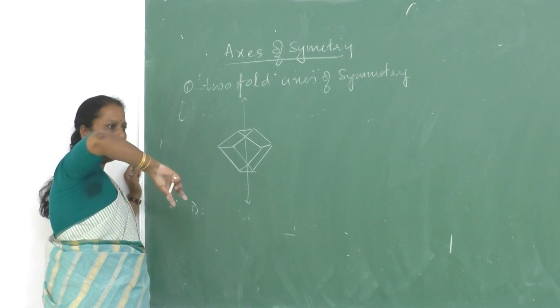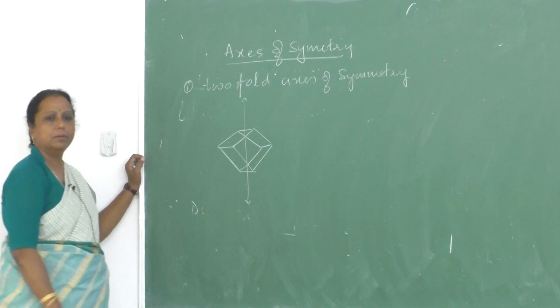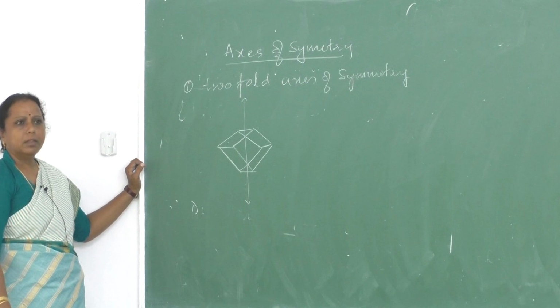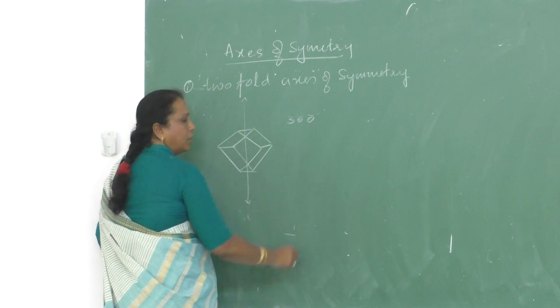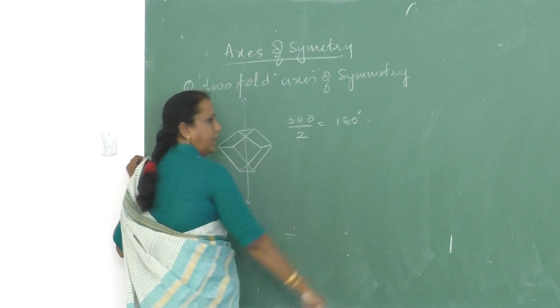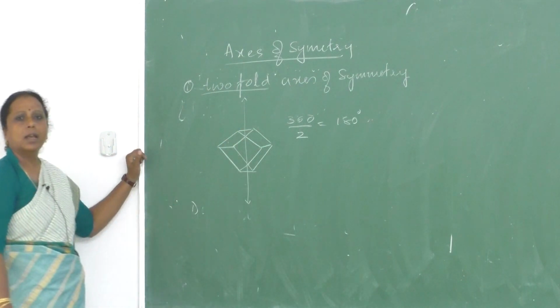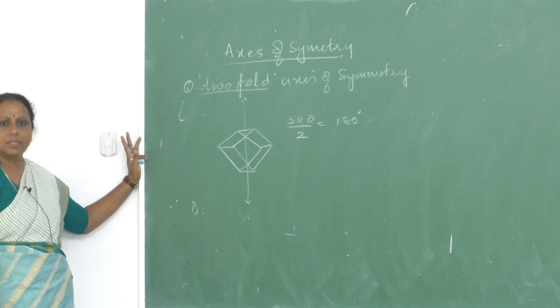If I rotate it, how many times am I going to get a similar geometry, similar shape? 2 times. Therefore, the total angle we are rotating is 360, 2 times we are rotating. What is the angle of rotation? 180 degrees. So we call it what? Twofold axis of symmetry.